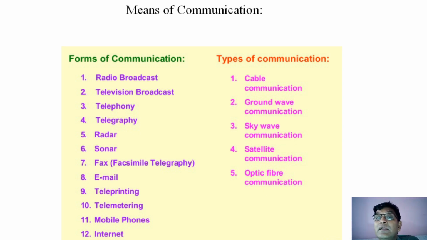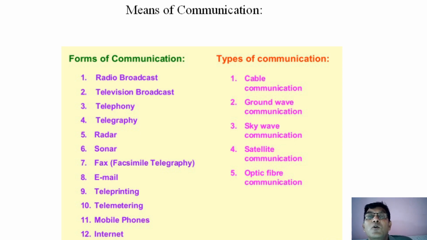And nowadays, in this COVID-19 pandemic, electronic communication is playing a very important role in higher education, secondary school education, and even in lower KG, upper KG, and other education also.